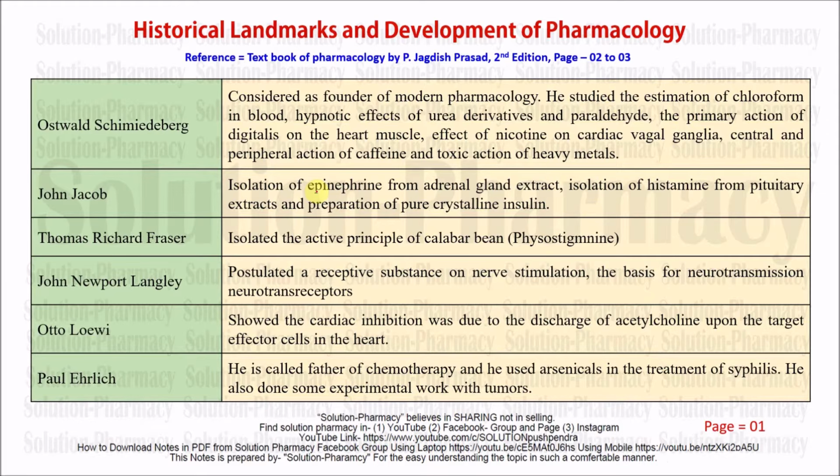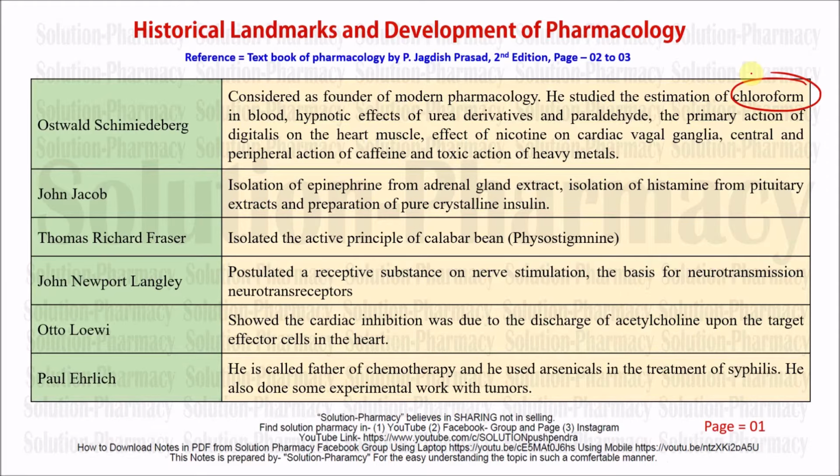He also studied the estimation of chloroform in blood. Chloroform is an agent included under the examples of general anesthetics. General anesthetics are those drugs or agents which are used for the reversible blockage of pain perception in any individual. Although chloroform is an example of a general anesthetic, alone it is not fully effective from the general anesthetic point of view, so it has to be combined with other drugs to maintain anesthesia.